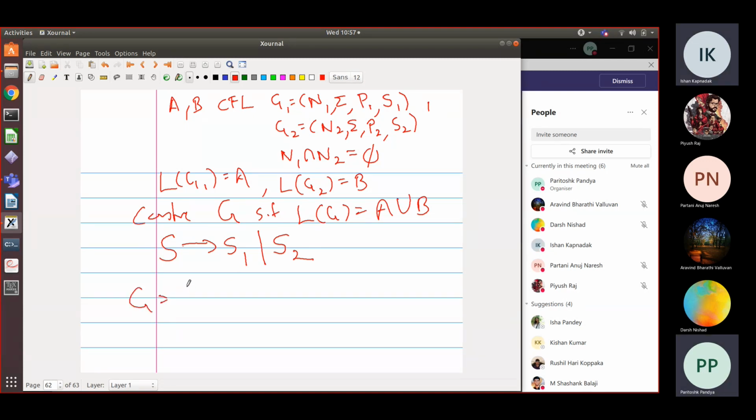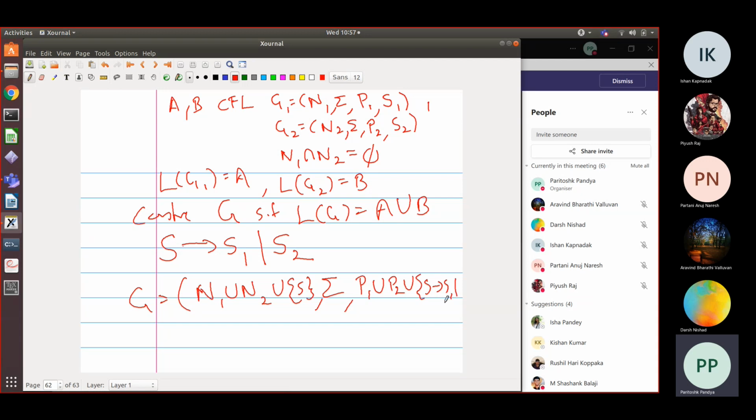So your grammar G will formally have the set of non-terminals N1 union N2 union this new S. The alphabet is the same. Your production set is P1 union P2, that is all the rules in P1, all the rules in P2, union this new rule S goes to S1 or S2. And your start symbol will become S. So formally this is the grammar. And it's easy to see that this will derive the language A union B, right?